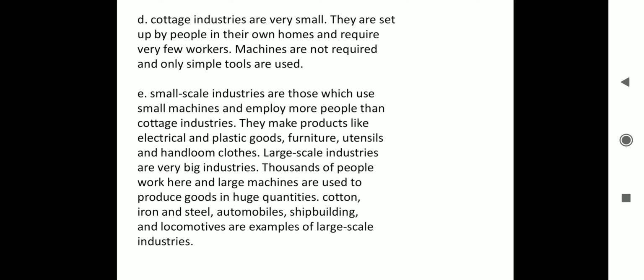Now, large scale industries are very big industries. Thousands of people work here, and large machines are used to produce goods in huge quantities. Cotton, iron and steel, automobiles, shipbuilding, locomotives are examples of large scale industries. Here we come to the end of the exercises given on page number 70.